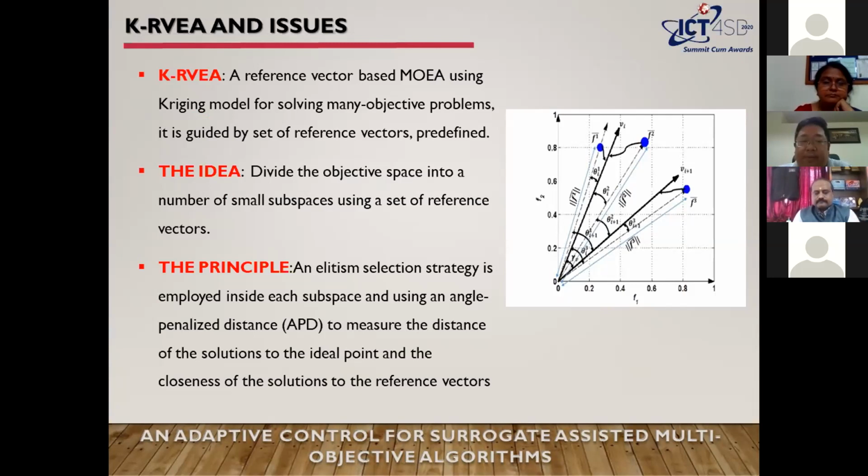The idea of the algorithm is that it divides the objective space into a number of small subspaces using the reference vectors. An angle-penalized distance, APD, is employed inside each subspace to measure the distance of the solution to the ideal point and the closest solution to the reference vector, as illustrated in the picture on the right.